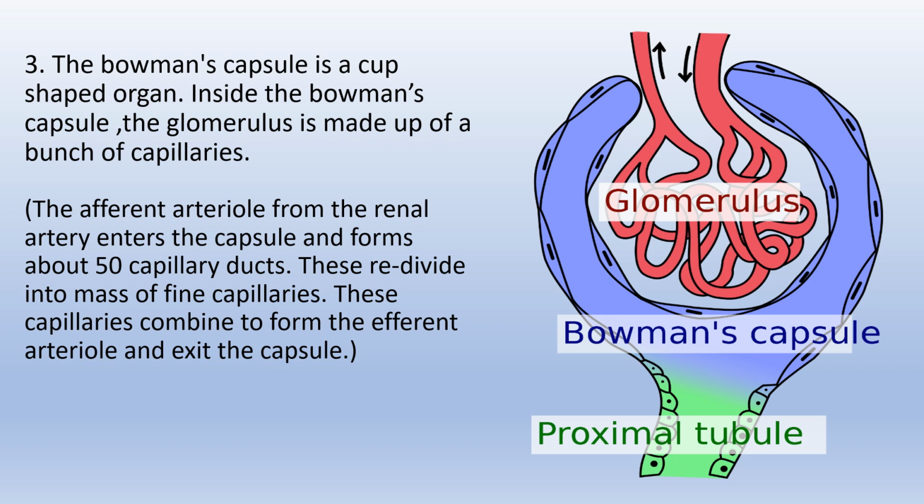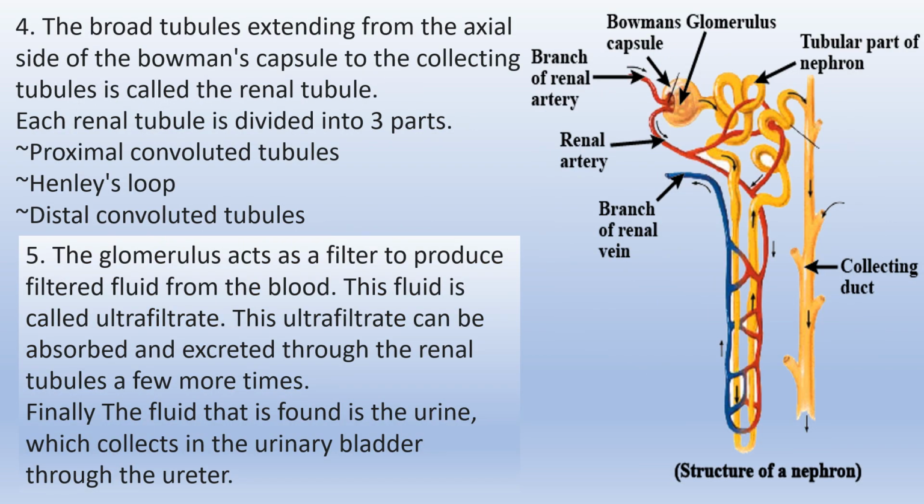The Bowman's capsule is a cup-shaped organ. Inside the Bowman's capsule, the glomerulus is made up of a bunch of capillaries. The afferent arteriole from the renal artery enters the capsule and forms about 50 capillary ducts. These are re-divided into a mass of fine capillaries. These capillaries combine to form the efferent arteriole and exit the capsule.